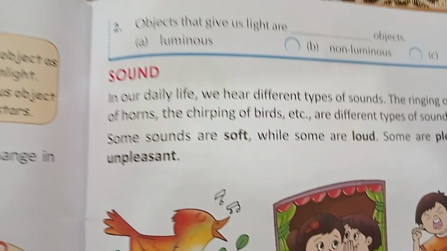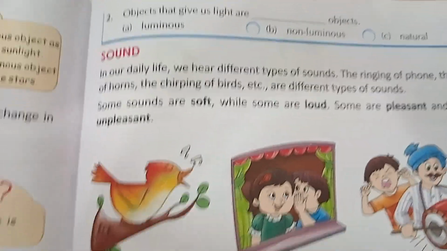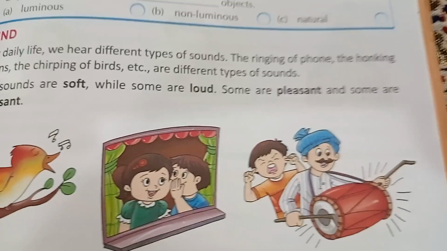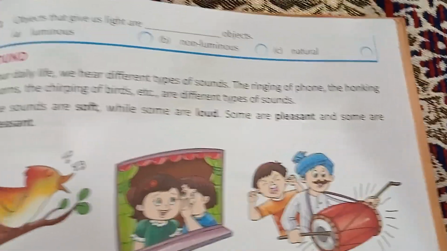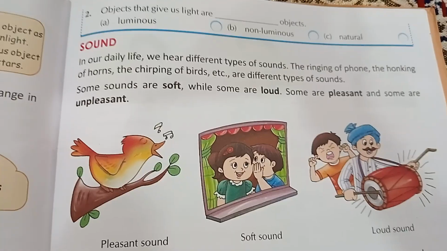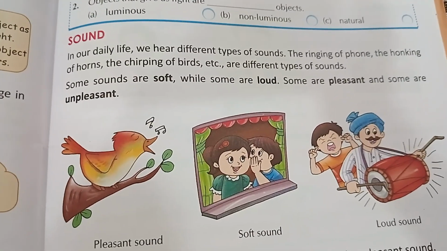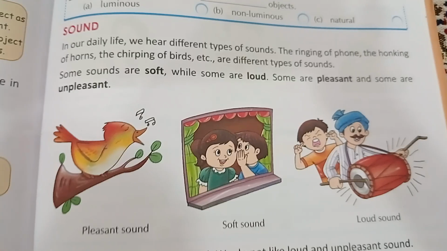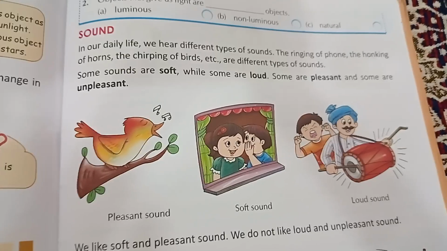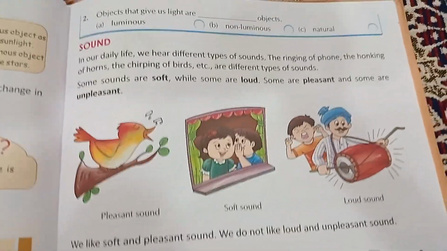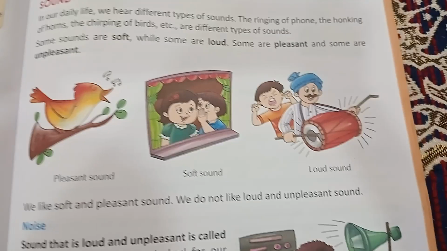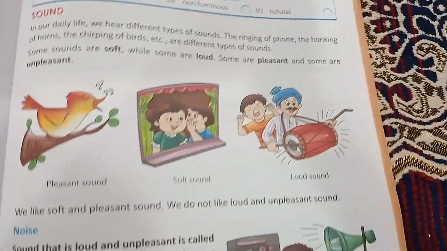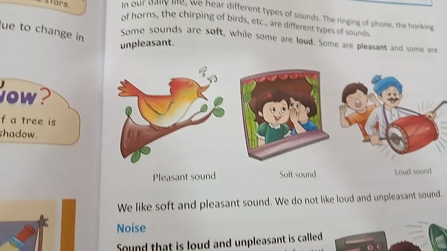Okay, next one. Sound. In our daily life, we hear different types of sounds: the ringing of a phone, the honking of horns, the chirping of birds, etc. Some sounds are soft, while some are loud, some are pleasant, and some are unpleasant.